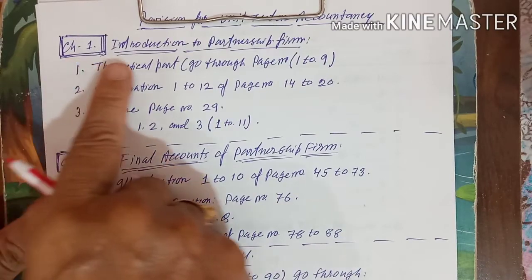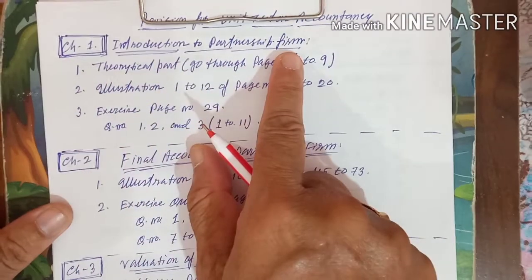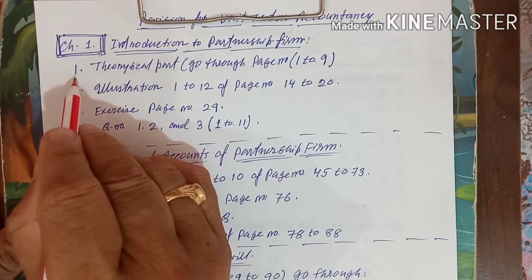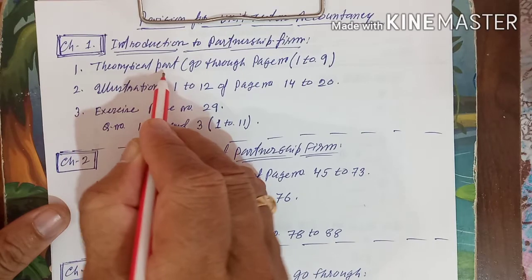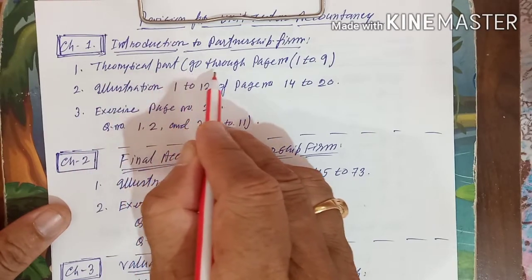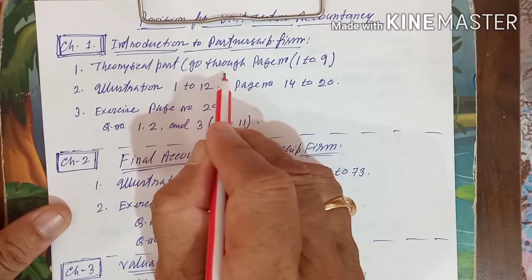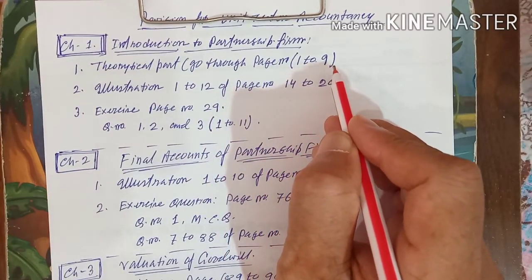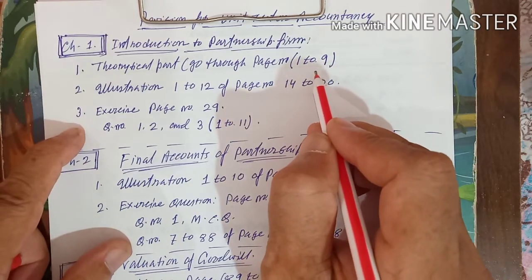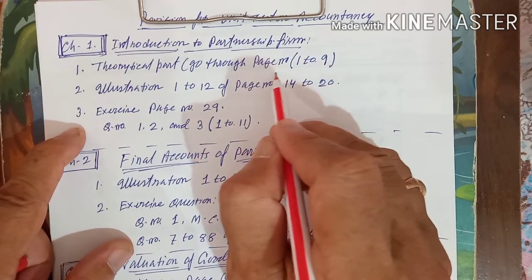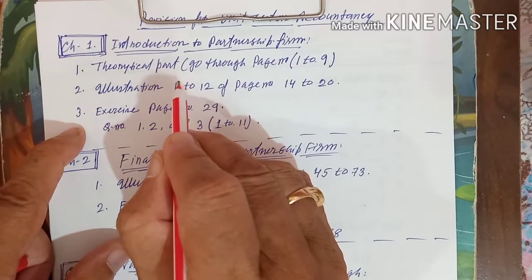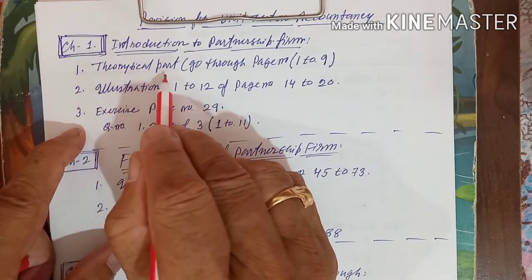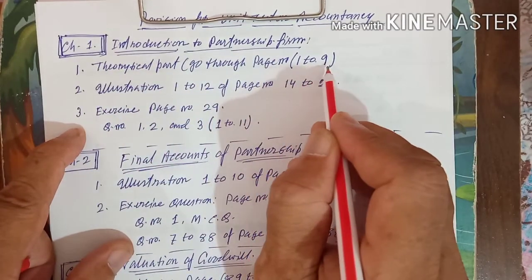Chapter 1, which is called Introduction to Partnership Firms, I wrote it here. The first one is the theoretical part. Once or twice you read it and go through it, page number 1 to 9 according to your textbook. I have seen your textbook, and by seeing that I have written it here, so wherever I tell you, you go through it. For chapter 1 theoretical part, page number 1 to 9 you read.